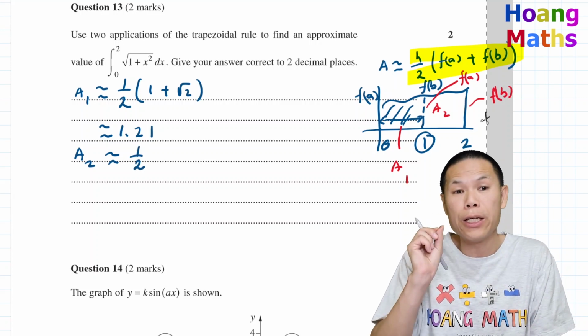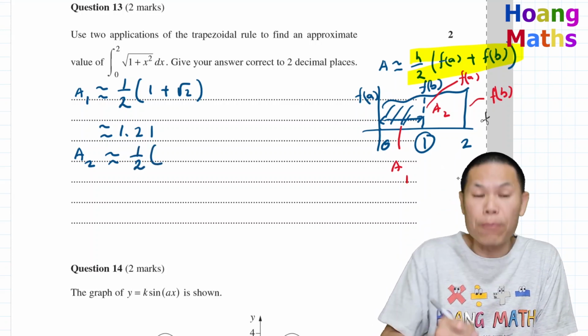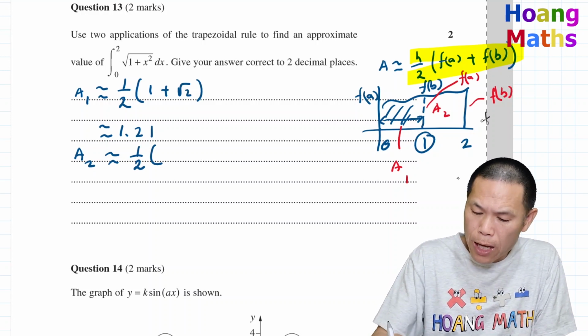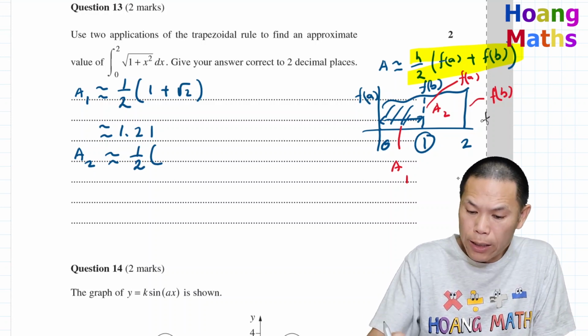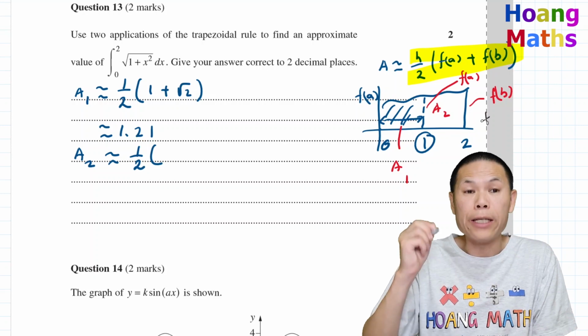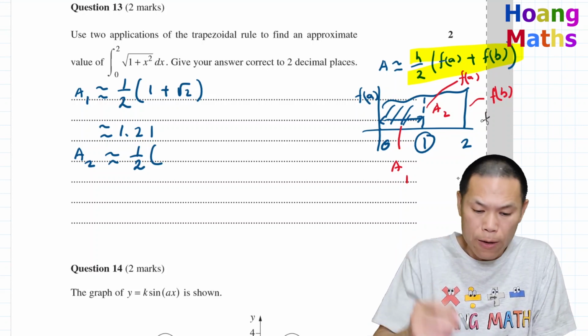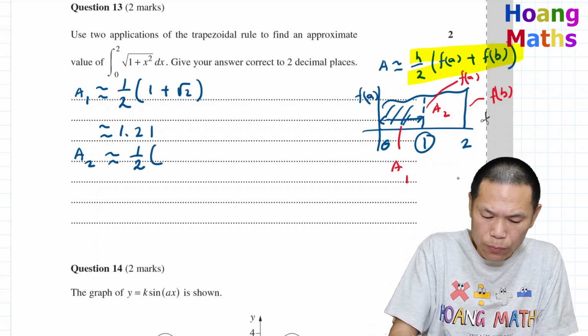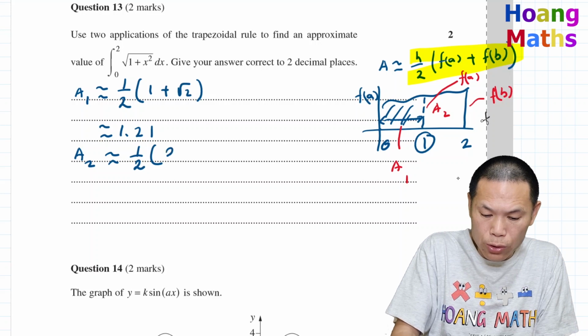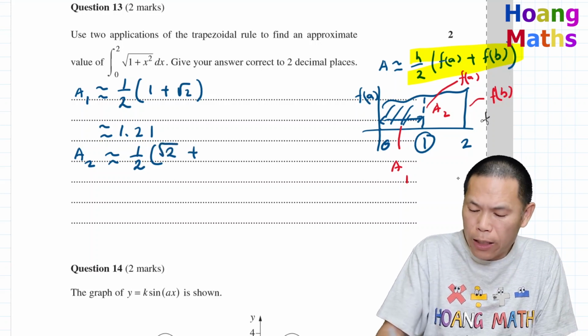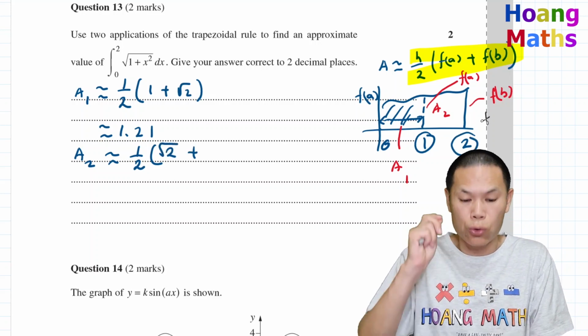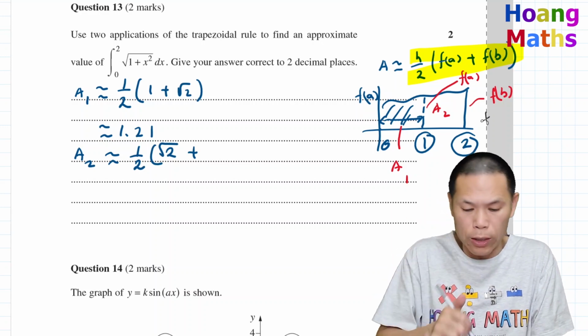And area 2 is, because I already have the formula there, so 1 over 2 because the height is 1. Okay. Now f of a, so this time here, a is this one here. So a is 1, so that means 1 squared is 1. So 1 plus 1 is 2. So square root of 2. We add f of b. b is 2. So 2 squared is 4 and plus 1 is 5.